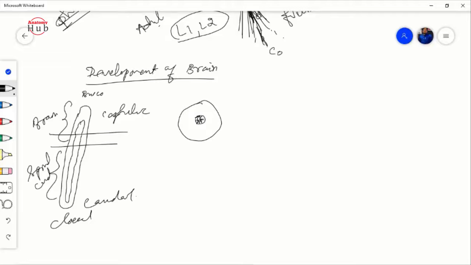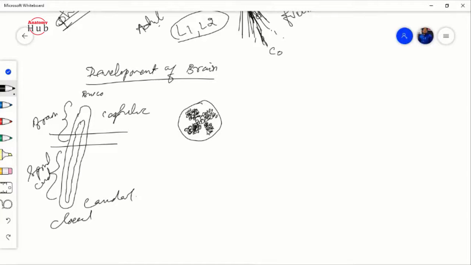From these ependymal cells, many neuronal and neuroglial cells will develop posterolaterally on both sides, and also anterolaterally.